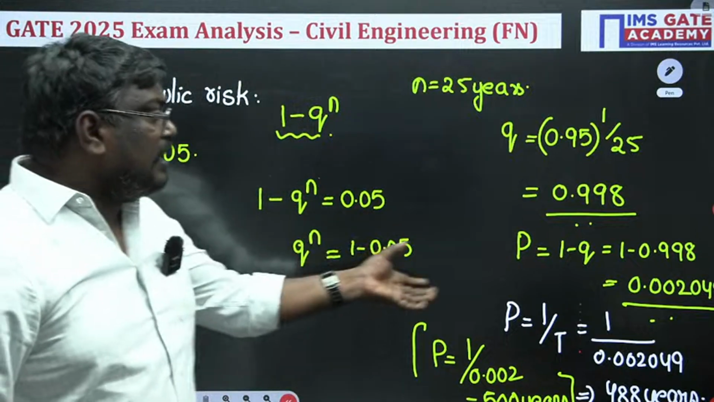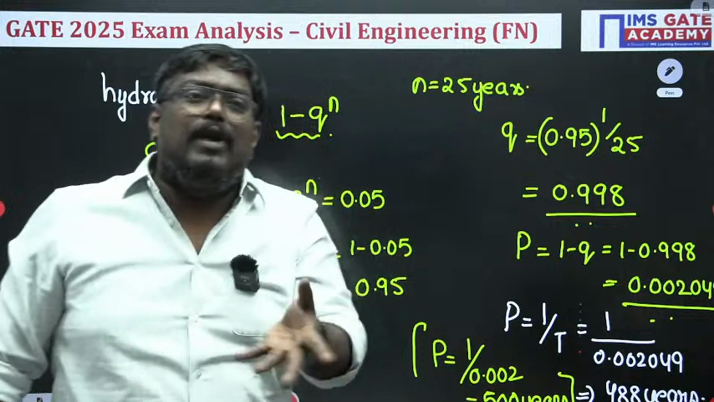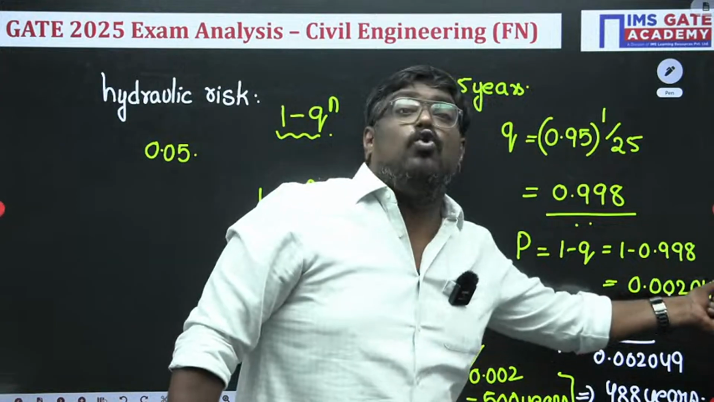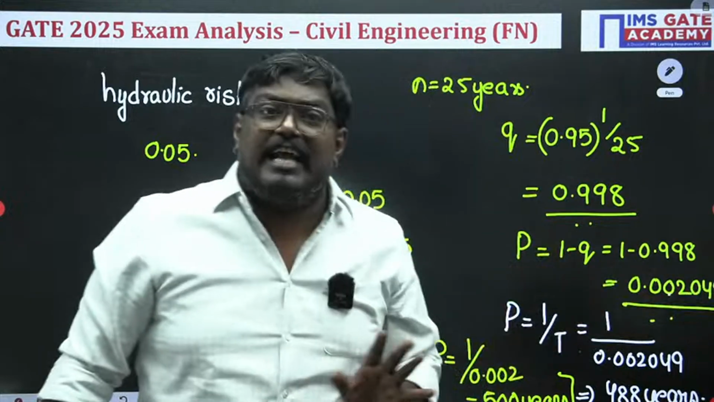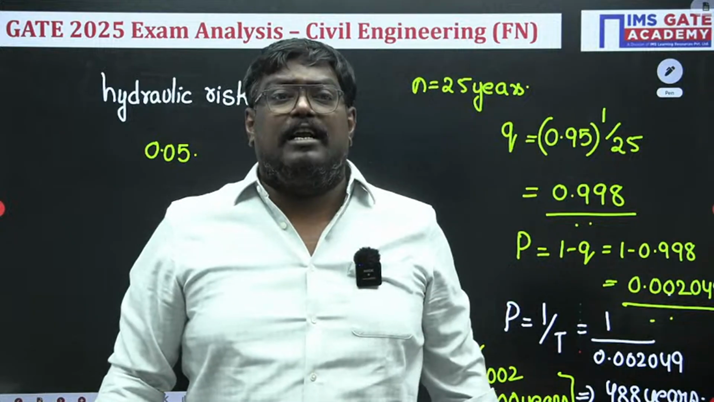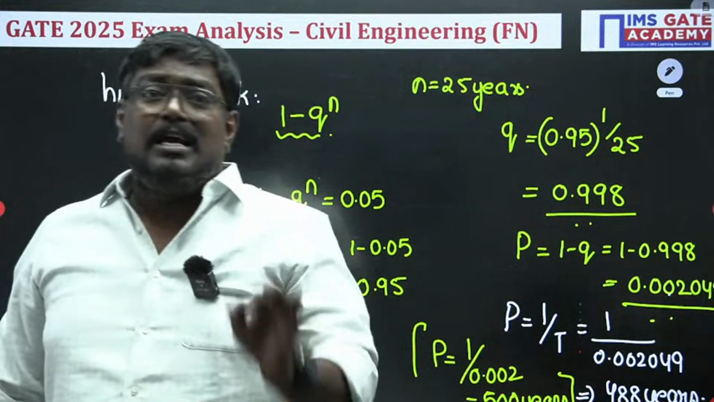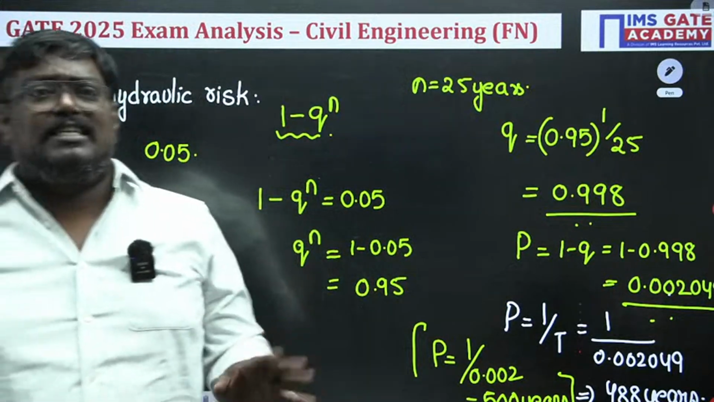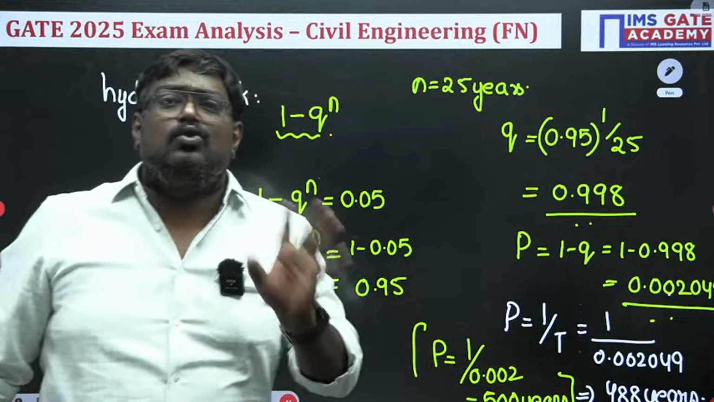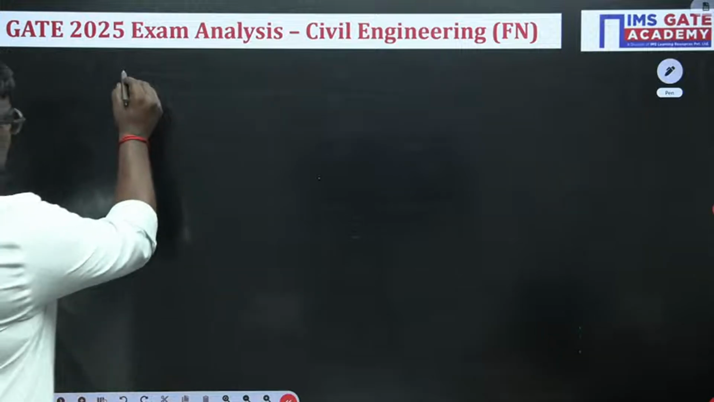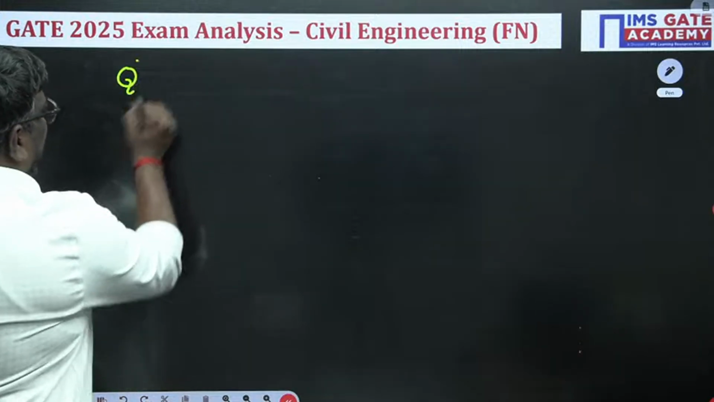Let me tell you, sir, there are some students who unfortunately have taken 0.0024. If you have taken 0.0024, the answer will be around 410, instead of using 0.002049. This is a very simple thing. Students who are writing the afternoon exam, it is my sincere advice to take care of the calculations.